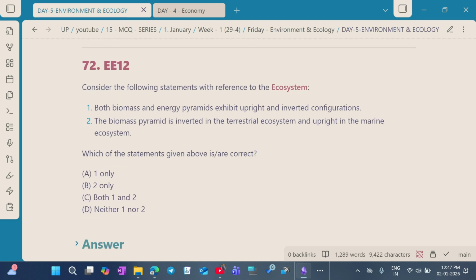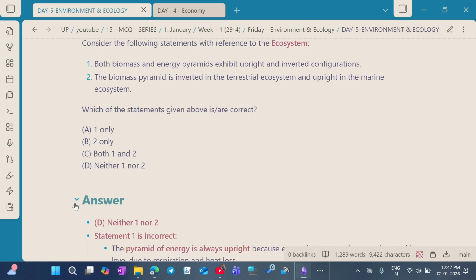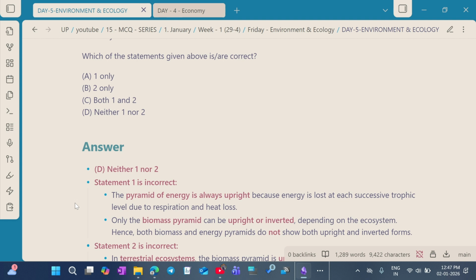Question number 12. Consider the following statements with reference to the ecosystem. Statement 1. Both the biomass and energy pyramids exhibit upright and inverted configurations. Statement 2. The biomass pyramid is inverted in the terrestrial ecosystem and upright in the marine ecosystem. So which of the above are correct? The answer for this question is neither 1 nor 2 is correct.